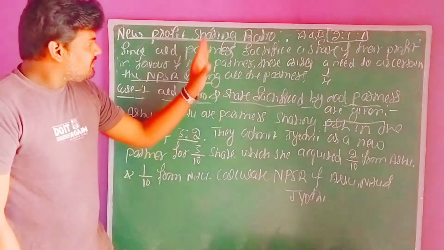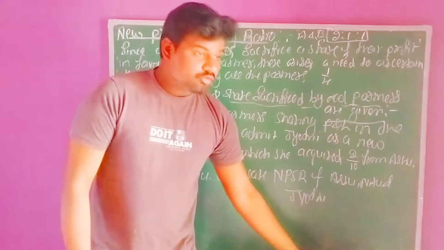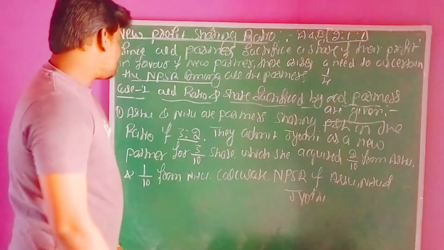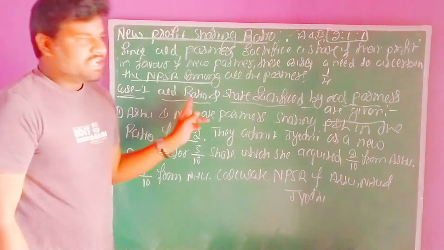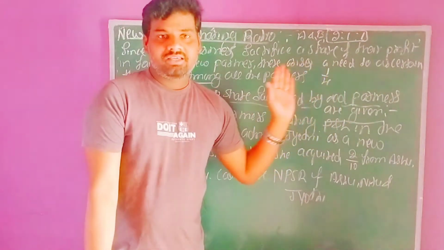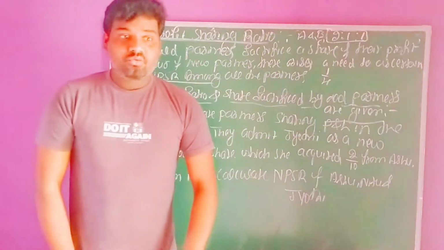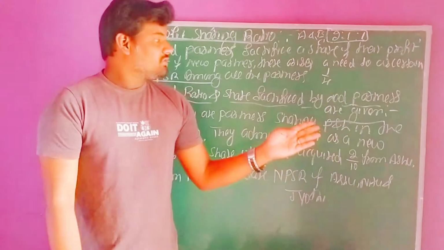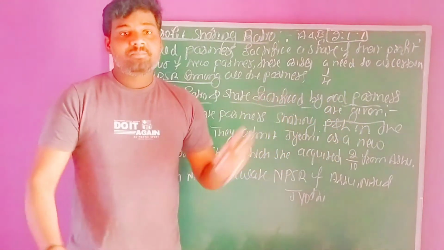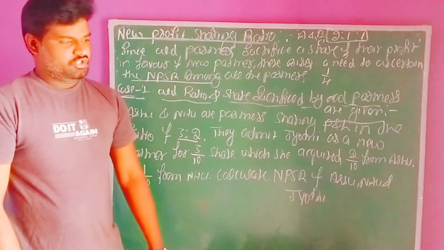In this new profit sharing ratio, totally we have 5 cases. Out of the 5 cases, we will discuss case 1. Case 1 is where the old ratio and the share sacrificed by the old partners are given. In the question, they give the old ratio as well as the share sacrificed by the old partners, both values. In that situation, we need to ascertain the new profit sharing ratio.